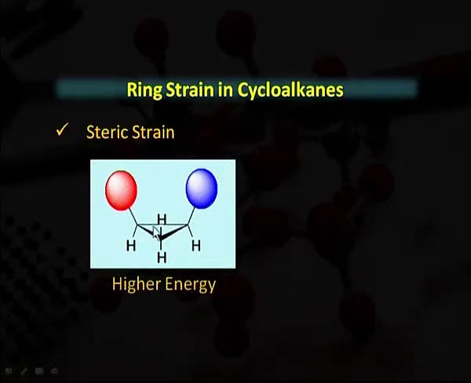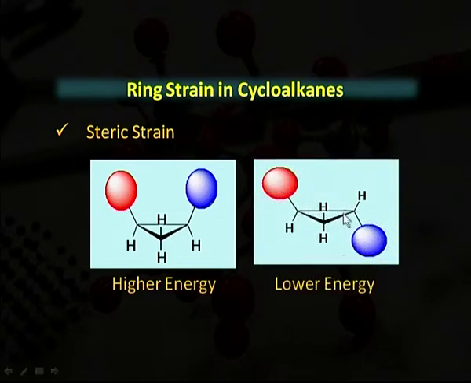Next is steric strain, the strain due to repulsive interactions when 2 atoms or groups approach each other too closely. It is shown in this structure that both groups are on the same side, so it has higher energy but less stability. And in this structure we are seeing that one group is in the plane and another is far away from the plane. So, we may say that it seems to be like a chair form. So, it has lower energy, and it is highly stable.